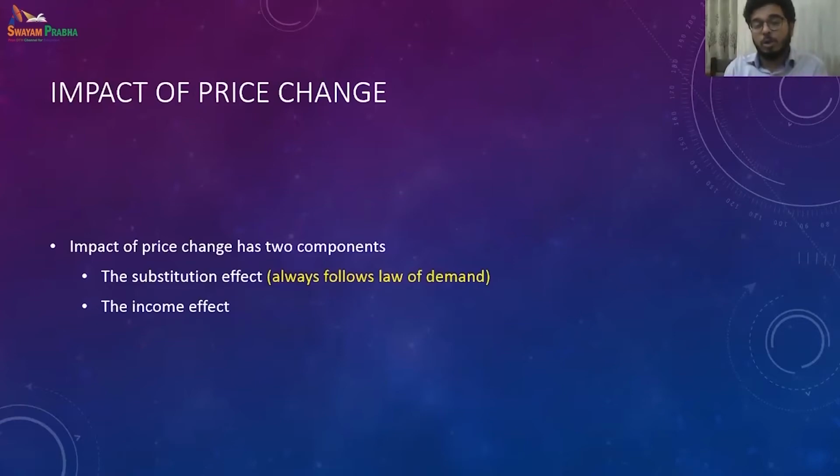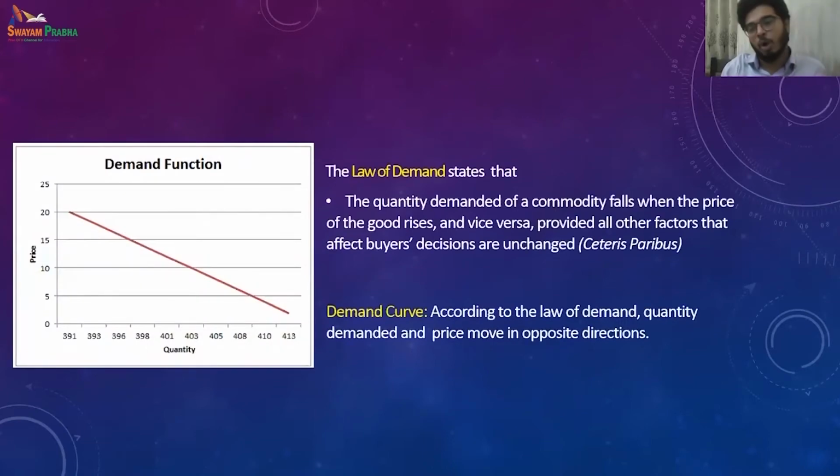Before going to the law of demand, a change of price has an impact on the demand, or the quantity consumed, of a particular commodity, but it has two components: substitution effect and income effect. So the price effect on the change of consumption has two components: income effect and substitution effect. So, what is the law of demand?